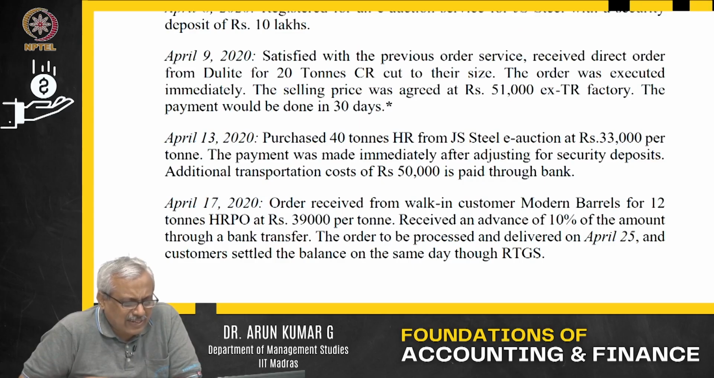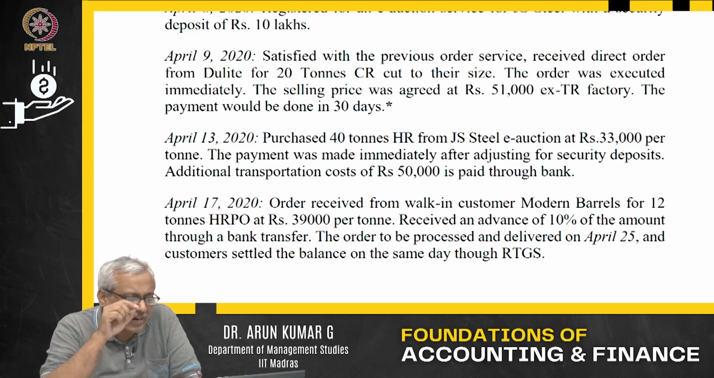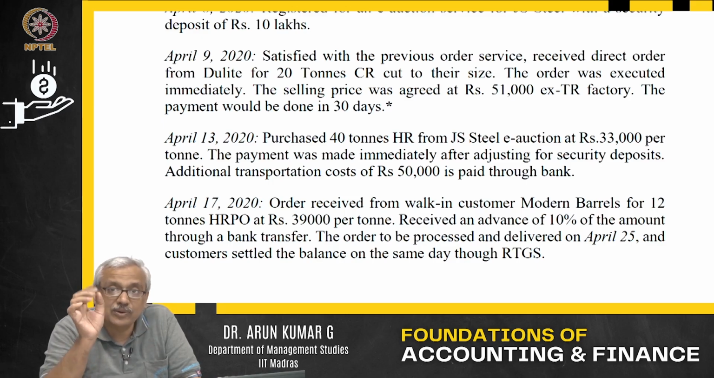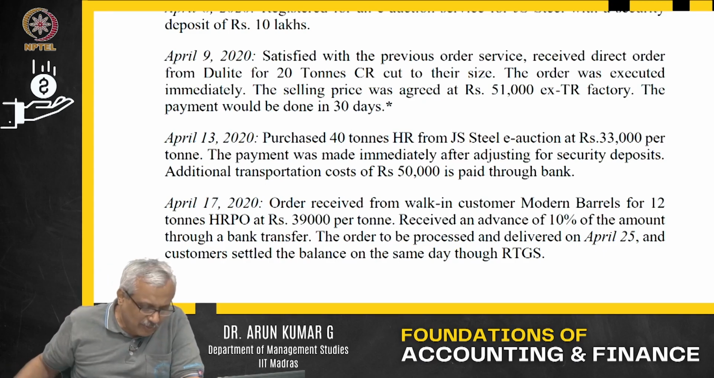Now, you see in this particular case, purchased 40 tons HR from JS Steel e-auction at 33,000 per ton. The payment was made immediately after adjusting for security deposits. Additional transportation cost of 50,000 is paid through the bank. Complications? Don't worry. First and foremost, purchased. How much? 40 tons of HR steel. What is the value? 33,000 per ton.